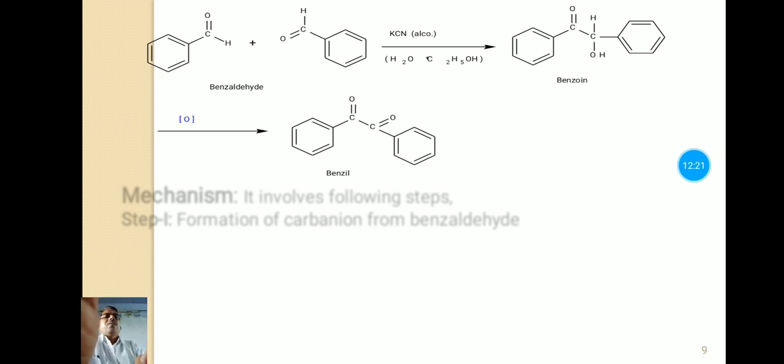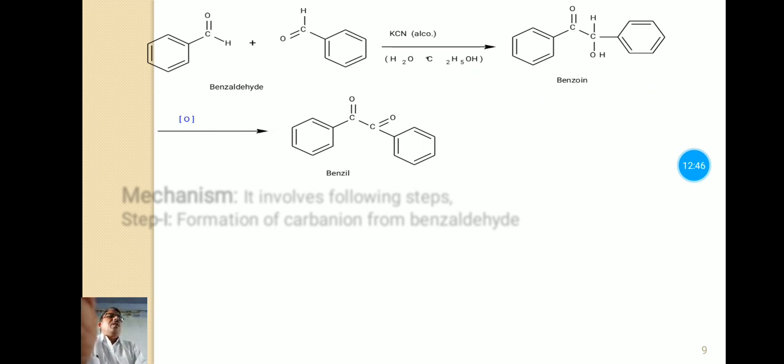Now see the reaction here, benzaldehyde. This is the second molecule of benzaldehyde. These two molecules of benzaldehyde undergo condensation in presence of potassium cyanide in alcohol, the medium that may be aqueous alcohol, and that forms the intermediate product.